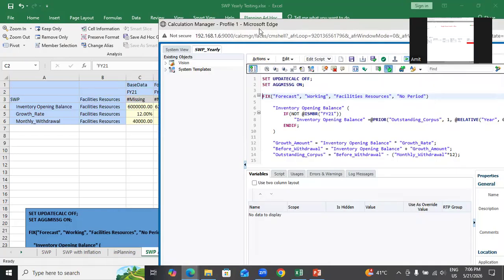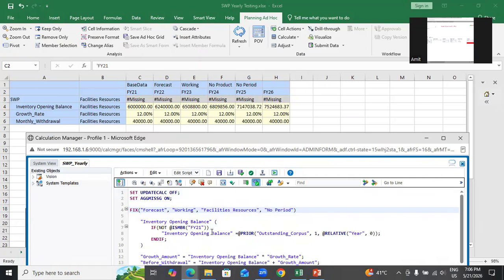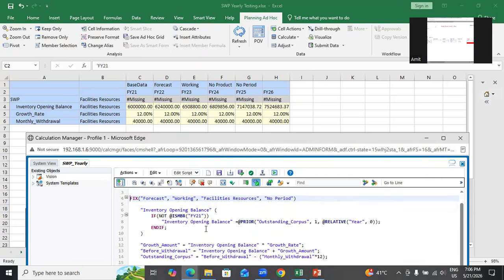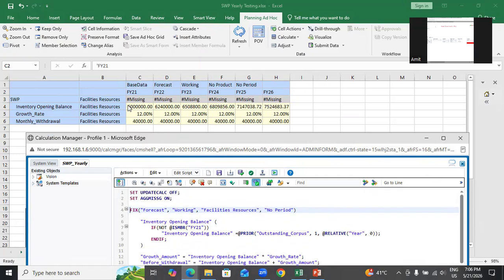If it is FY21, which is my first year, right? If it is the first year, my opening inventory is already given. It is user input. But if it is not the first year, for FY22, this condition is true. It is not the first year, right? Does the member function return true and false? So I've used not, which means negate. If it is not the first year, my opening inventory takes the previous year closing or outstanding corpus.